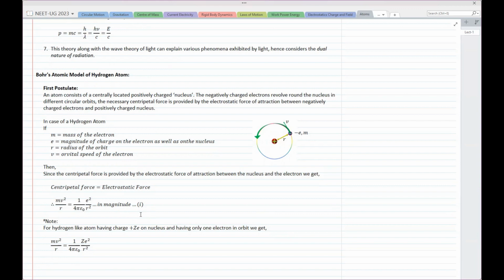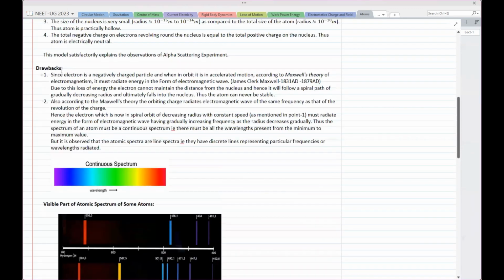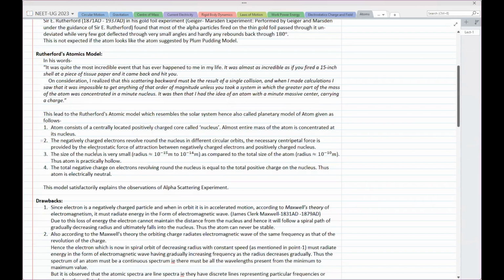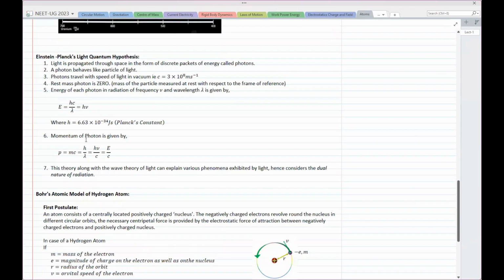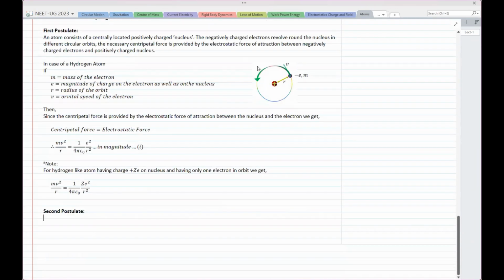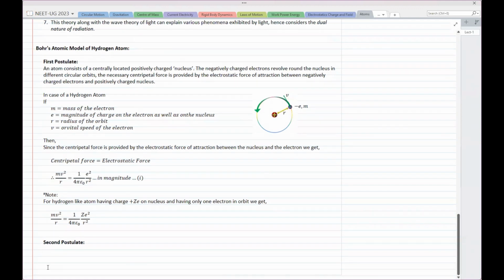What about the second? Now, the second postulate. See where we have the problem in this original model put forward by Rutherford. We have problems when we try to apply this theory to that model. So structurally there was no problem, hence we are using the same structure here also. So Niels Bohr used the same structure, but to find out what happens with the electron and how it can revolve without radiation, of course, he did a bit of analysis and he concluded this statement.